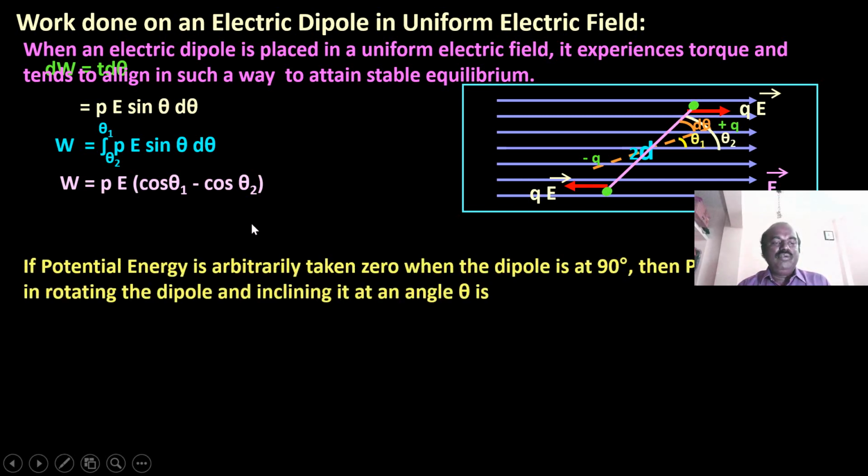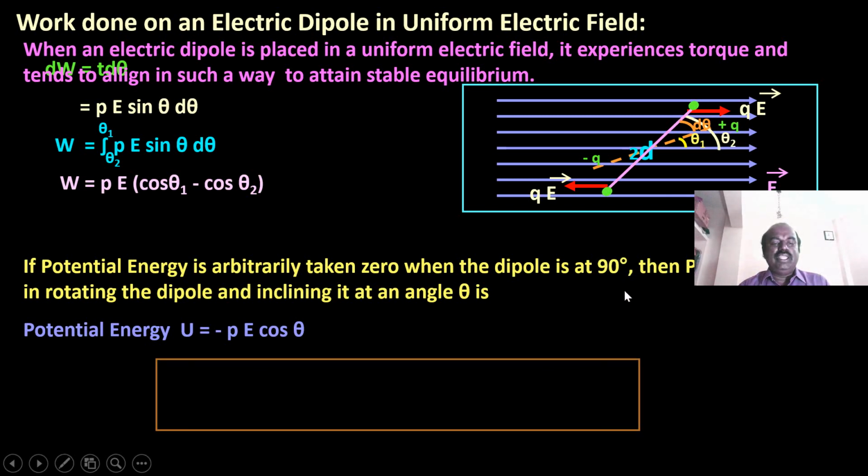If potential energy is arbitrarily taken as 0 when the dipole is at 90 degrees, then the potential energy in rotating the dipole and inclining it at an angle theta is U equals minus pE cos theta, because we have taken the initial potential energy at theta 90 degrees.